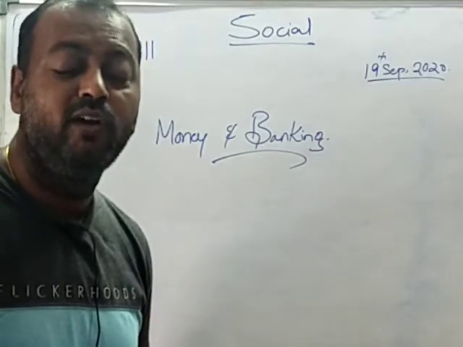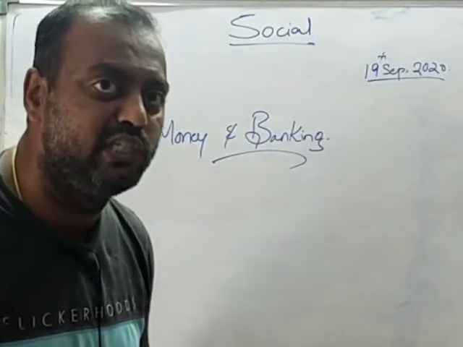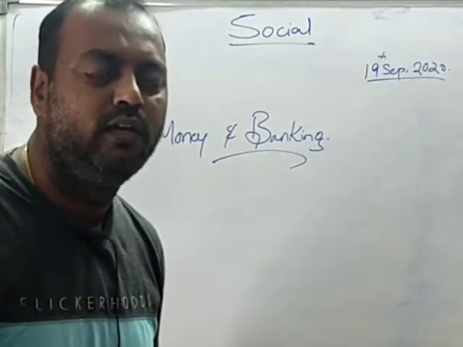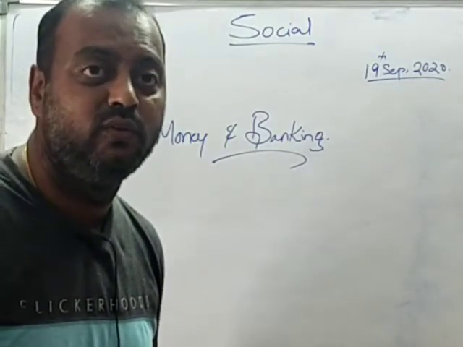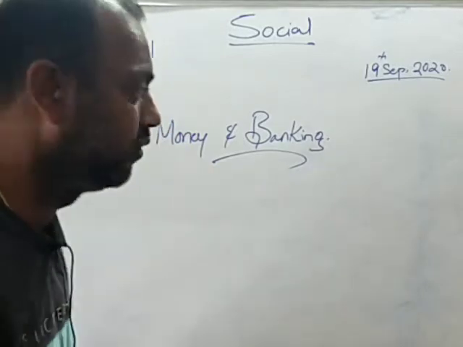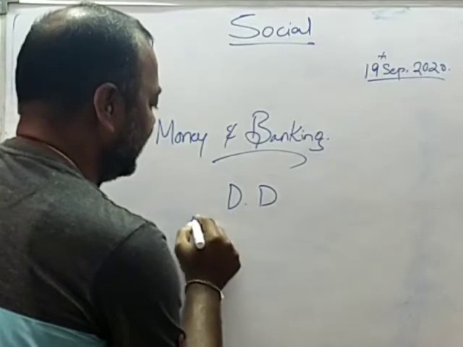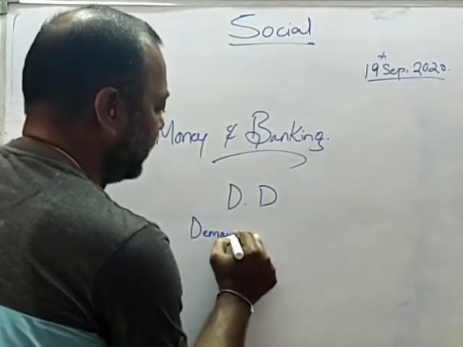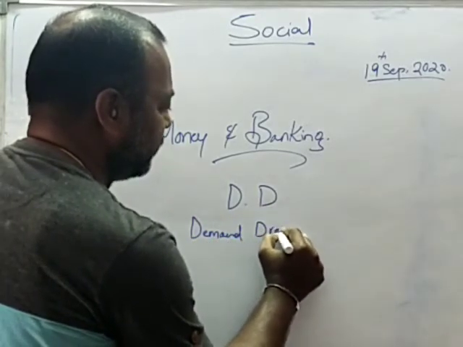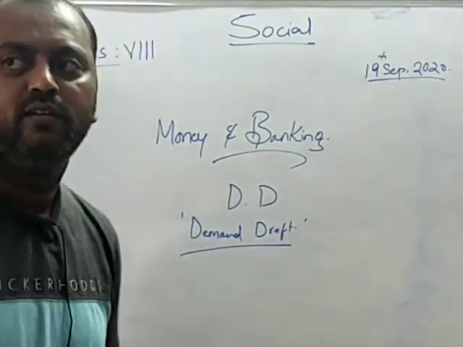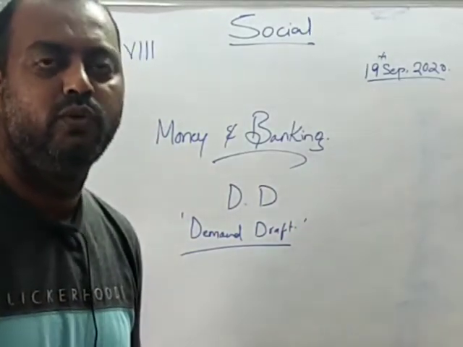We also learnt about the check. A check can be issued whether or not you have sufficient funds in the account. But there is another instrument which you can take out only if you have a sufficient amount. This is called a DD, and DD is nothing but a demand draft. So if you want to pay any fees in another place, you need not